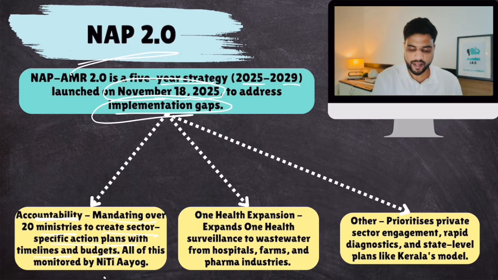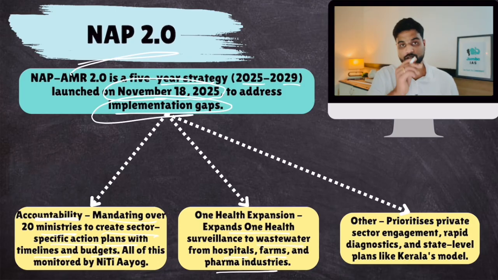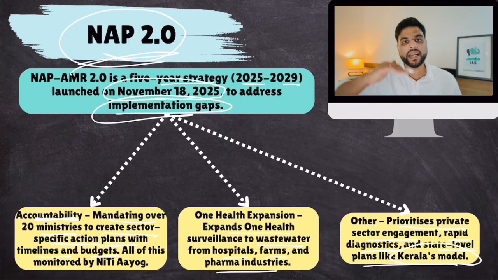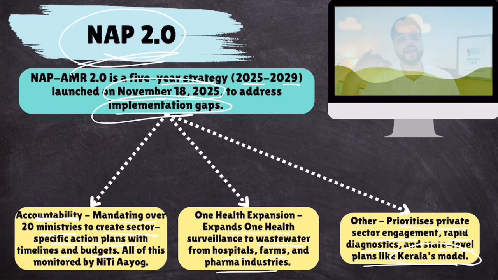Then expansion of the One Health approach. It expands One Health surveillance to wastewater from hospitals, farms, and pharma industries. So in the One Health approach, you have now taken wastewater management also. Then it will prioritize private sector management, rapid diagnostics, and state level plans, following good state level plans like the Kerala model, all these things. Plus NAP 2.0 rests on 6 pillars. Those 6 pillars are mentioned in your notes. Do go through that as well.